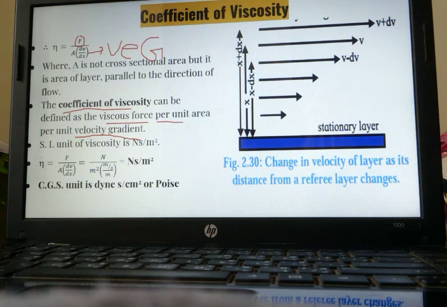How does this come about? Look, the coefficient of viscosity equals F upon A dV by dx. The SI unit of force F is Newton. The SI unit of area is meter square. dv means velocity, whose SI unit is meter per second. dx is distance again, so it can be denoted by meter only. So this meter will get cancelled. The seconds is in the denominator, so it will go in the numerator. So we get Newton seconds per meter square. This is the SI unit. The CGS unit is dyne seconds per centimeter square, which can also be written as Poise.